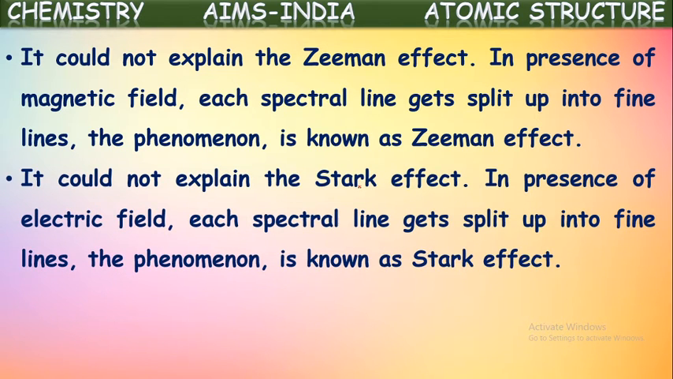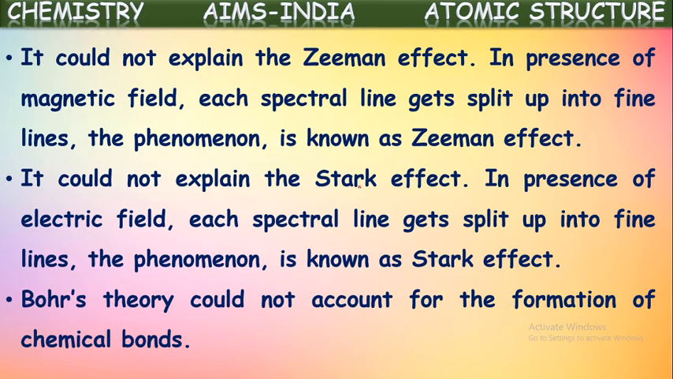In the same way, he could not explain even the Stark effect. In the presence of an electric field, each spectral line gets split up into fine lines. This phenomenon is called the Stark effect. Even this Stark effect could not be explained by Bohr's theory, so we can say these are limitations. One more, Bohr's theory could not account for the formation of chemical bonds. There is no explanation of how chemical bonds are formed between atoms. He could not explain it. So these are the common drawbacks or limitations of Bohr's theory.